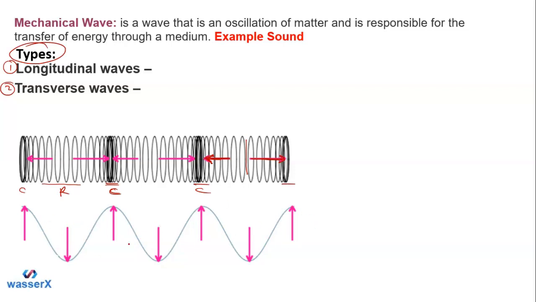In this type of wave, what's happening here is the displacement of the medium, as you can see, this is the mean position, this middle one. Here the displacement of the medium is every time at a right angle to the direction of the propagation. The direction of the propagation is to the right side, but the displacement of the particles is once upward and once downward. In this way the final propagation of the wave will be to the right hand side or the left hand side. That totally depends on where the wave is forming or coming from.